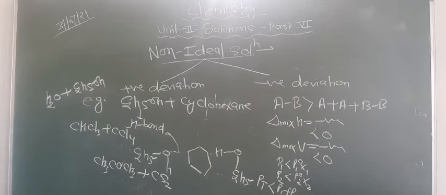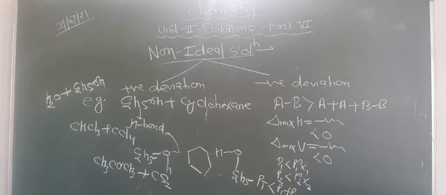Now look at here what happens. The water has more H bonding in comparison to the ethanol. Due to the bulky group present, the polarity decreases, and that's why the H bond forming ability also decreases. So that's why this has more H bonding, this has less H bonding, and hence they also show the positive deviation. Are you getting this point or not?